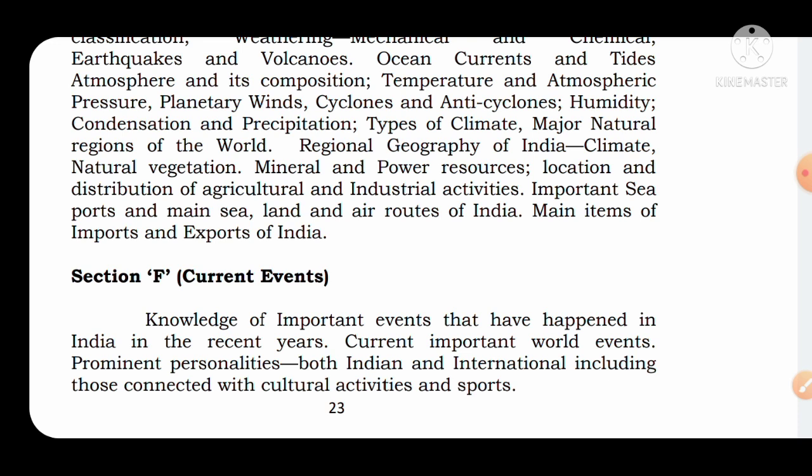So for important posts like prime minister, president, chief minister, governor, or CAG, who appointed them, what is the qualification, what is the function, which article comes under the president of India. These things only you have to study in Indian polity.